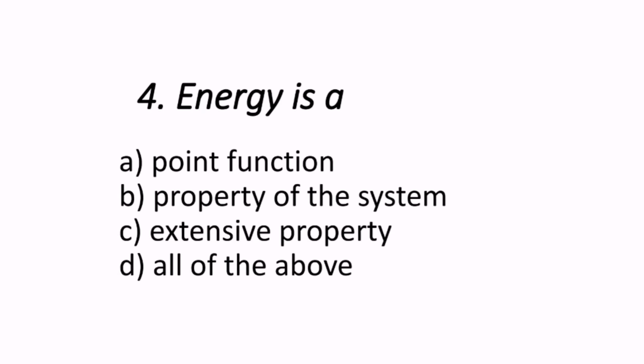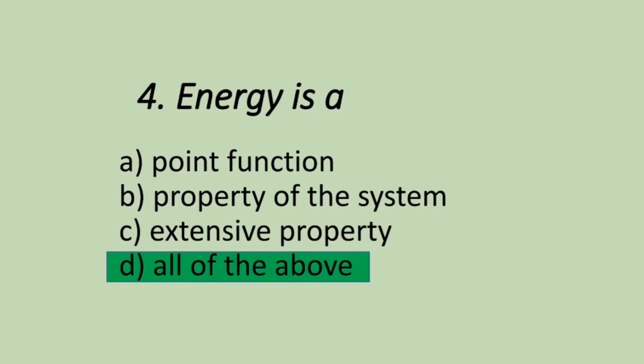Next question reads, energy is a. What is meant by energy? As per the given options, it is a point function, it is a property of the system, it is an extensive property, and all of the above. Hence the correct answer is all of the above. Means energy is a point function, energy is a property of the system, and energy is an extensive property.